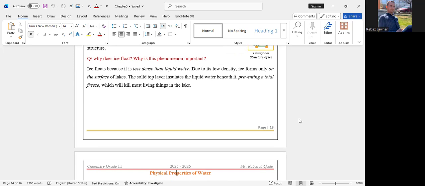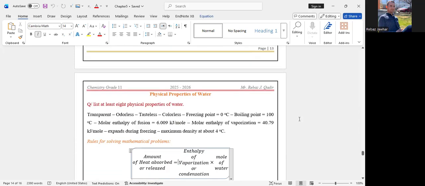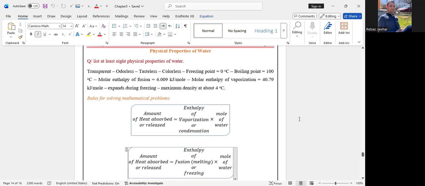Next, physical properties. Dear students, you may be given in the exam: list the main physical properties of water. It is transparent, and it has no color. Odorless, tasteless, colorless. Freezing point is 0, boiling point 100 degrees Celsius.